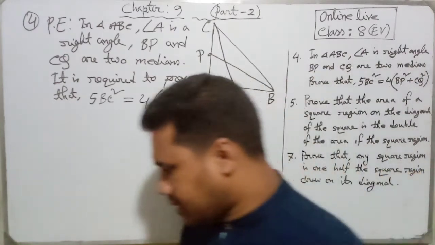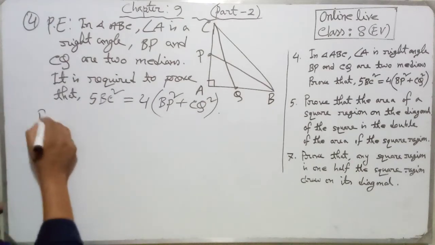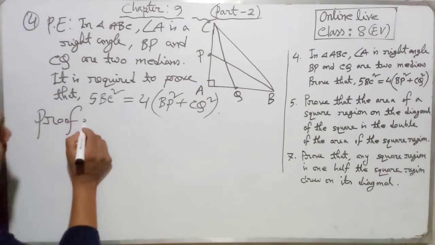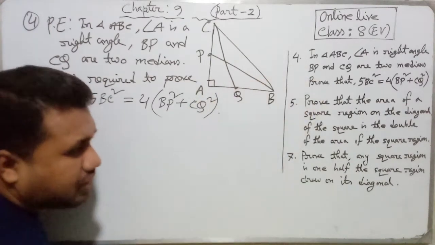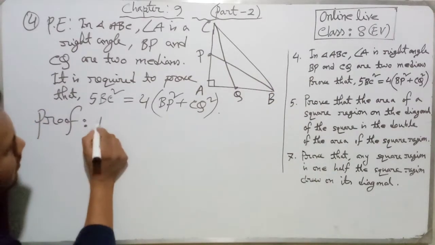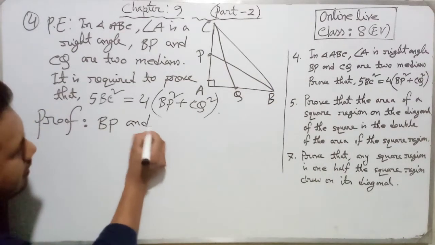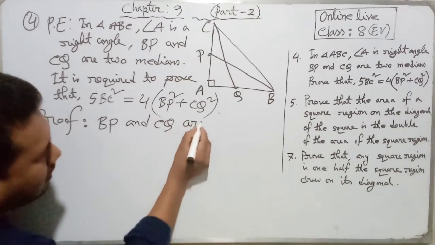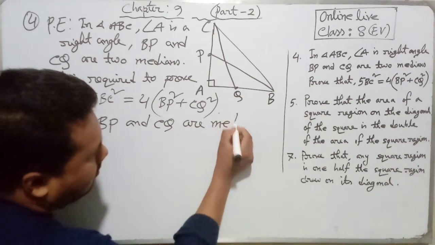Now dear students, look. Now we can go to our proof part. Here BP and CQ are medians.